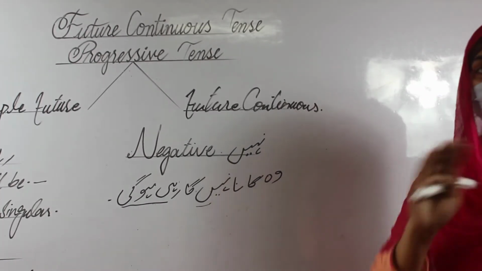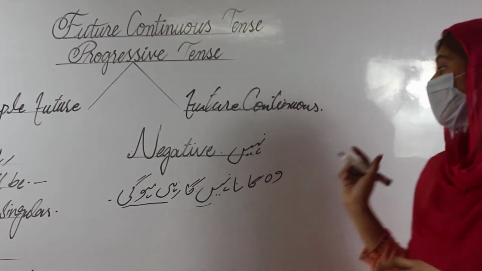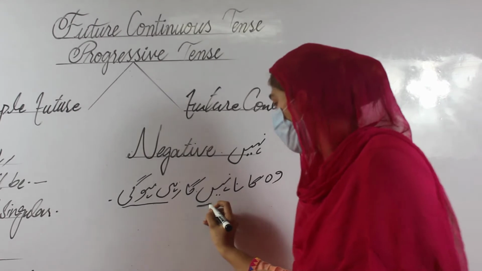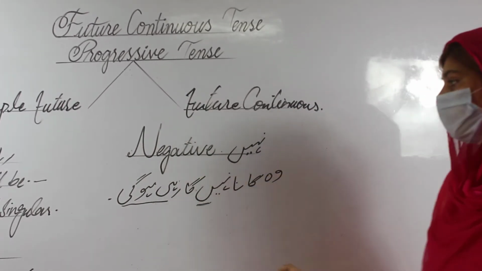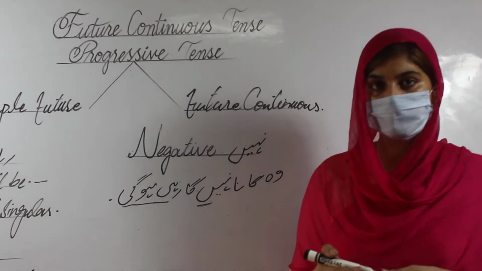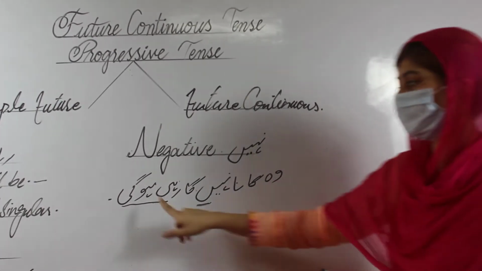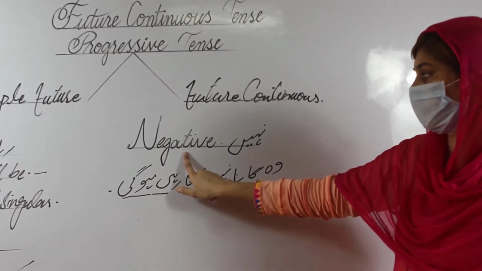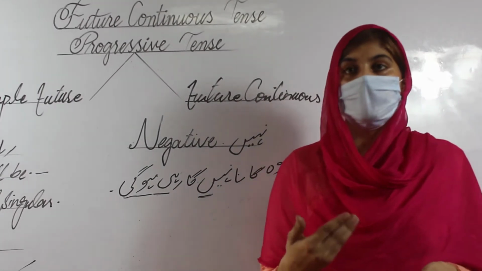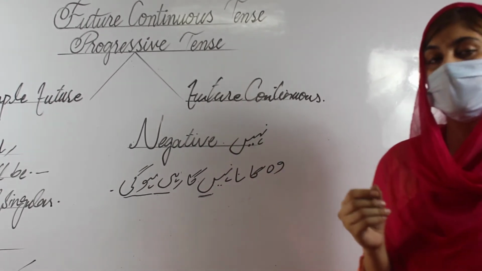Nahi means not, nothing, no. We have to solve it according to the negative criteria and pattern. So the helping verb remains same, the identification raha hoga remains same, but with the addition of the nahi, with the addition of the not. In the structure, we just add the not.